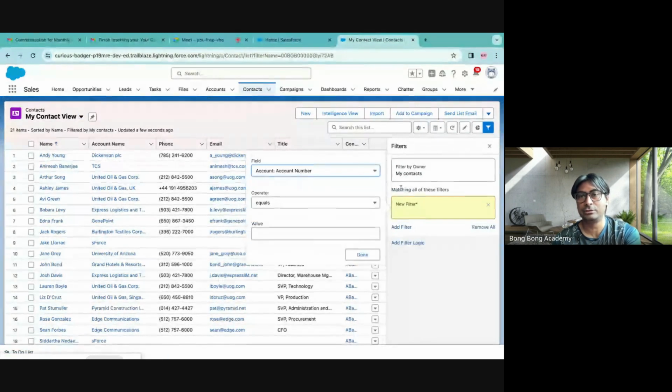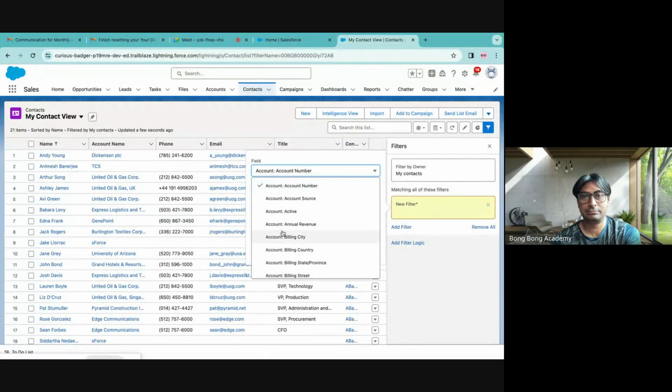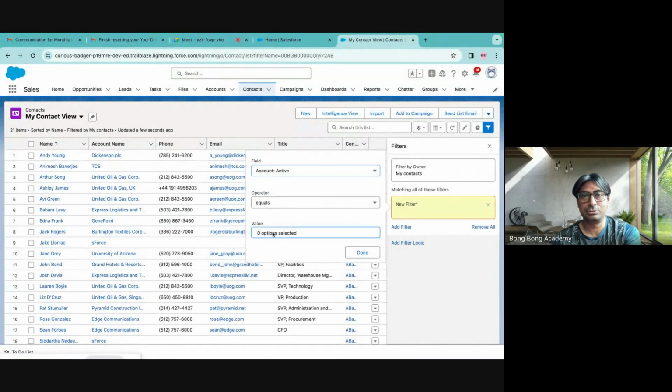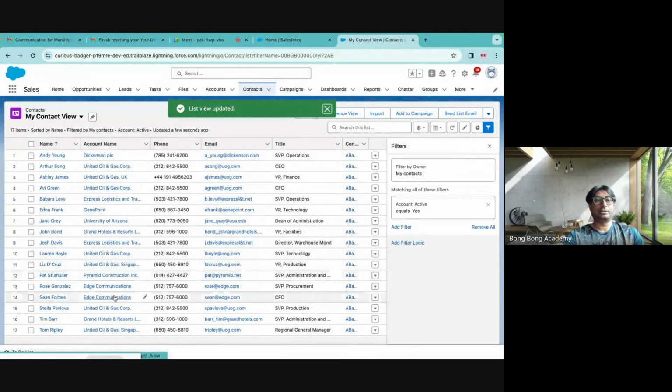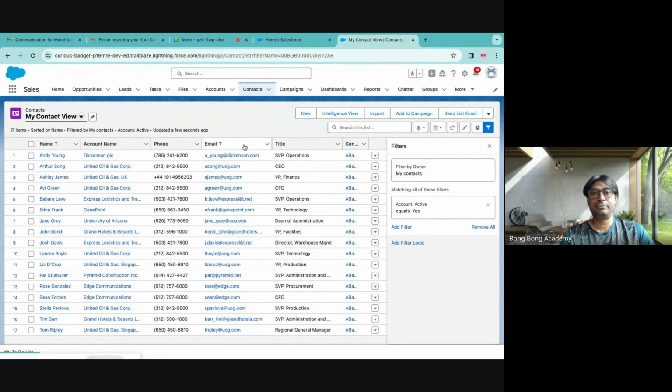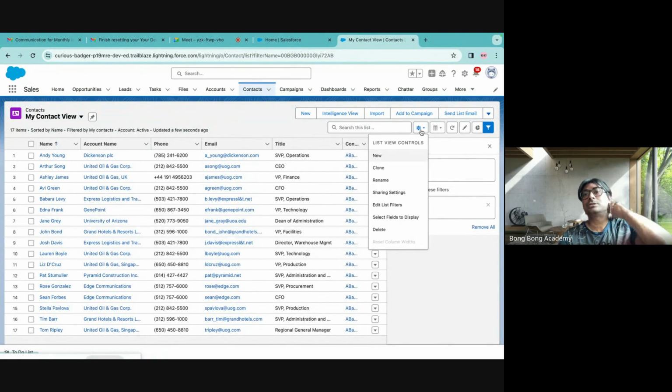I can add a filter also here. I can say that anything which is equal to active, only show that. Save this. So now it again gets filtered out. So you can create your own filters. You can show whichever fields you want to show all through this list view filter.